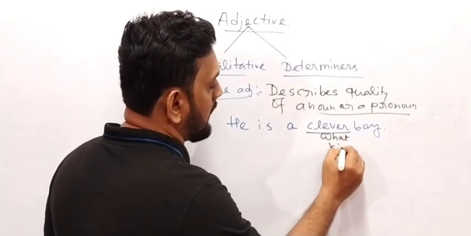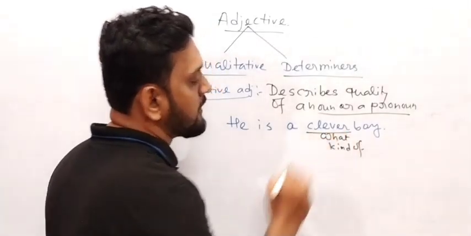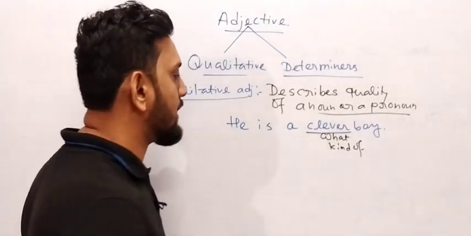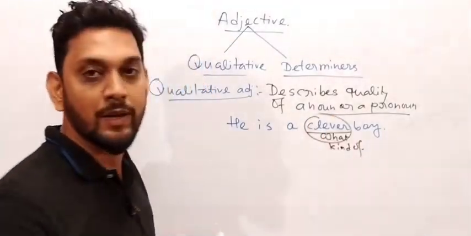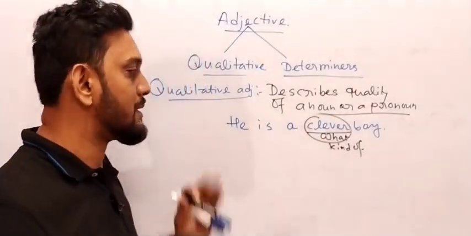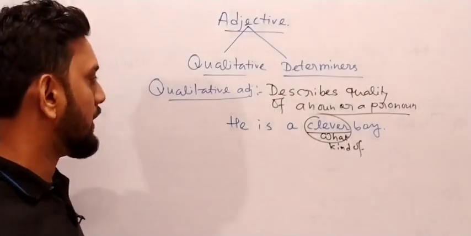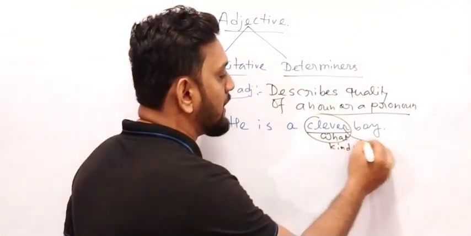He is a what kind of boy? You got the answer? Very good, clever boy. So clever will be the adjective of this sentence, yes or no? Very good. And it is known as the qualitative adjective.